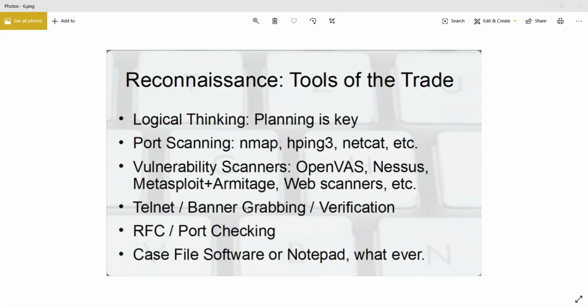But for this course, I will not be focusing too much on Metasploit, because what Metasploit does is it automates a lot of things. So you just need to change a couple of settings, run a few commands, and Metasploit will handle everything else. But for our purposes, we need to see how to do these things manually, without Metasploit. So I'll not be focusing too much on Metasploit here.